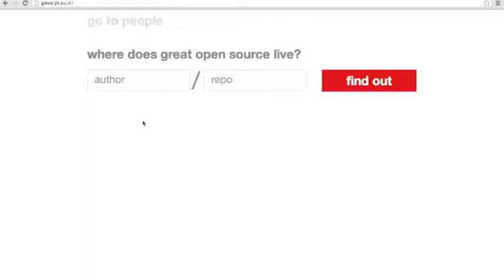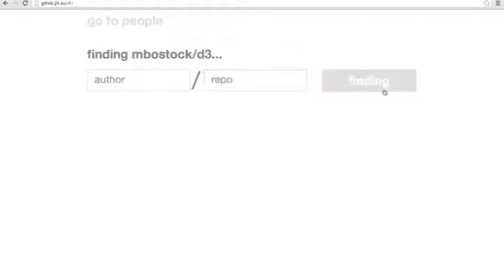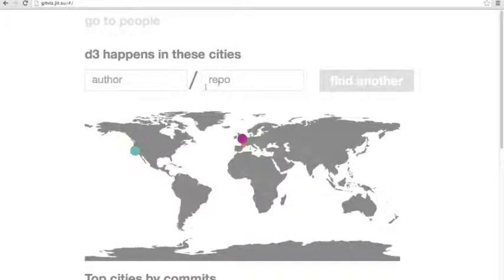As you can see, this app starts off asking where does great open source live? The way you use it is you type in the name of an author and then the repository. So for example, you could type in Mike Bostock's handle and the repository D3. Then you'll find out where contributions to D3 were made. This data is being pulled from GitHub, and then we're using some things with D3's geolocate